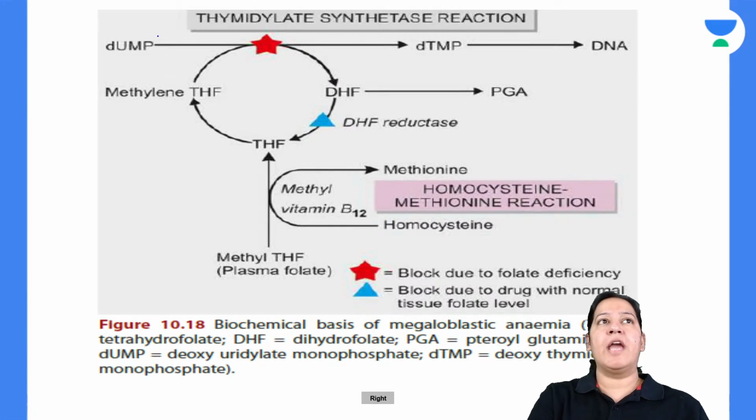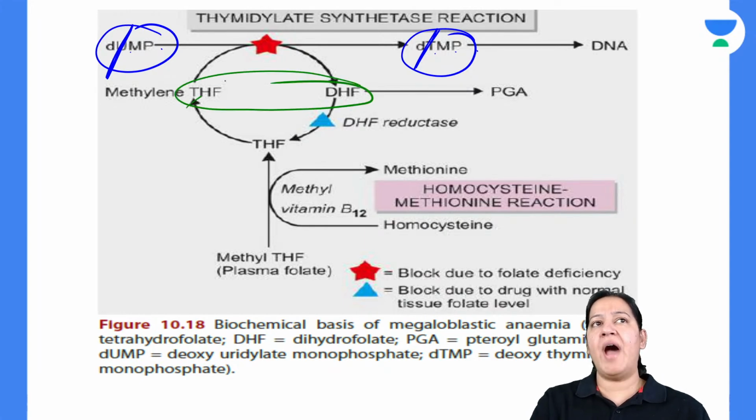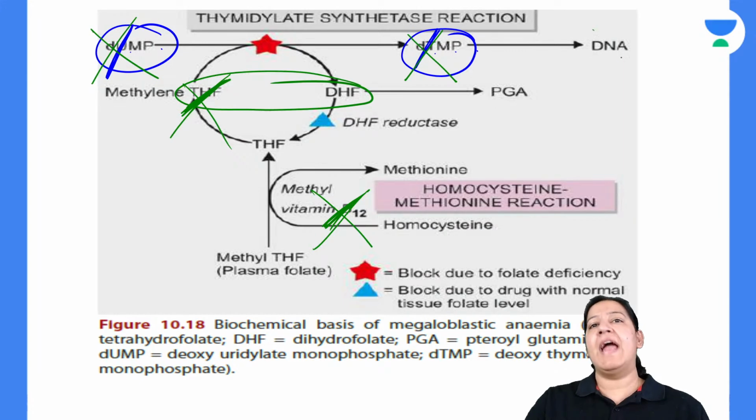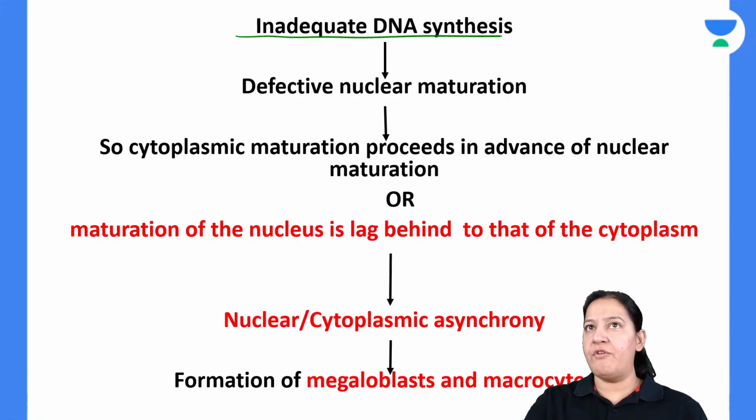See this step. Can you see UMP converted into TMP? That is uracil monophosphate converted into thymidine monophosphate. And for this step, we require folic acid, tetrahydrofolic acid, and we require B12 also. So if folic acid and B12 are absent, uracil will not get converted into thymidine and DNA will not form. Give me a thumbs up. So DNA will not form, so the nucleus of the cell will not form.